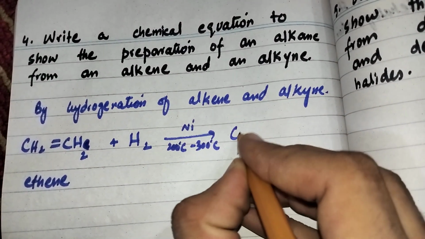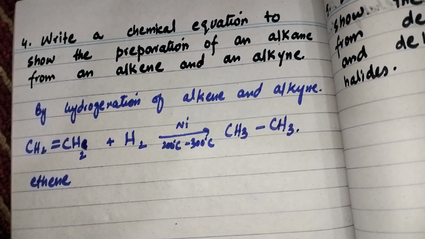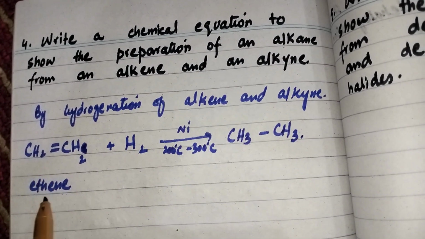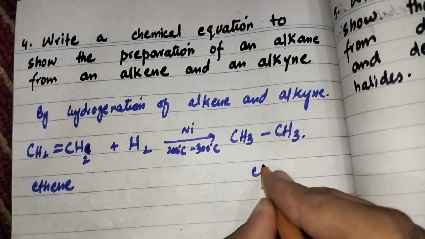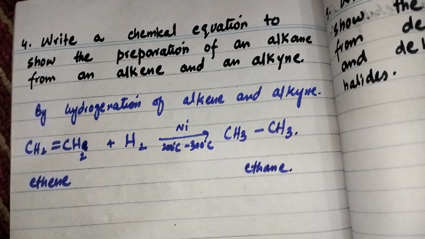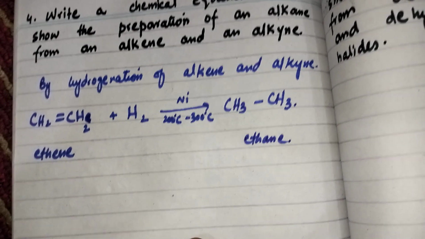So it will be CH3 single bond CH3. So by hydrogenation of ethene we can convert ethene into ethane. So alkene family member after hydrogenation is converted into ethane.